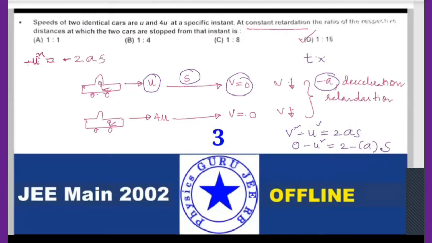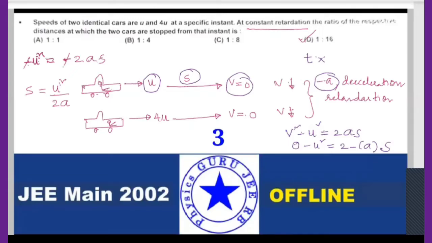Now s is equal to what I can write, u square divided by 2a. Yes, all of you? Okay, s is equal to u square divided by 2a.